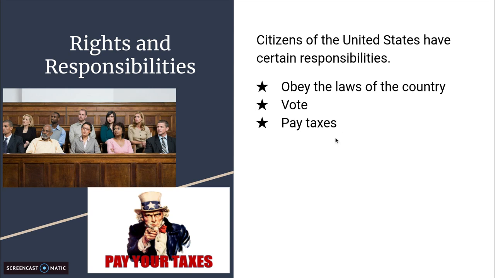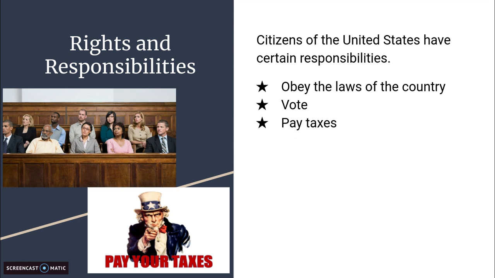United States citizens, Americans, have the responsibility to pay taxes. Everyone has to pay taxes. Remember, that's money that you give to the government. The reason for paying taxes is this money is needed by the government so they can spend it on different programs and services. So they can spend this tax money on schools, highways, on the military, to build the military.